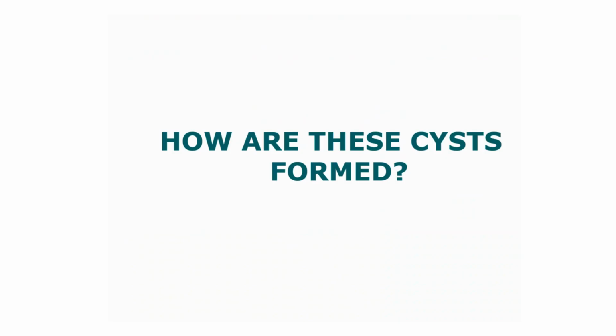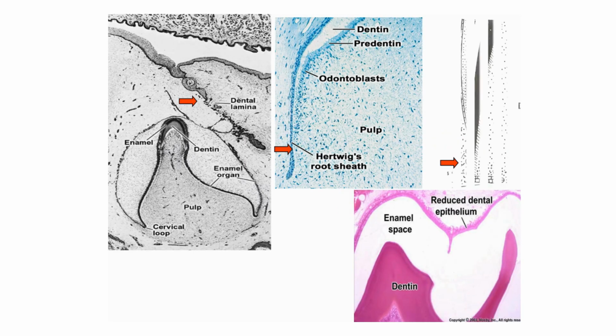So, to understand how these cysts are formed, we will see a few pictures and then I'll explain you how these cysts are actually formed. So, let's have a look at these pictures. In the first picture, it shows us that the tooth germ is hanging from the dental follicle, from the dental lamina. So, dental lamina is actually giving rise to these tooth germs, and they stay there for 5 years, and after that, they get removed from the tooth germ, they get divorced from the tooth germ.